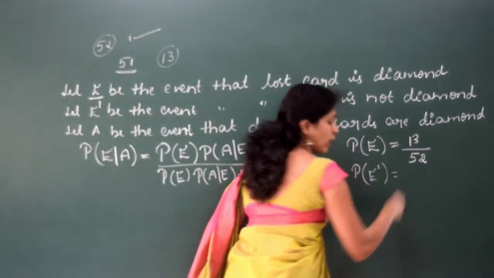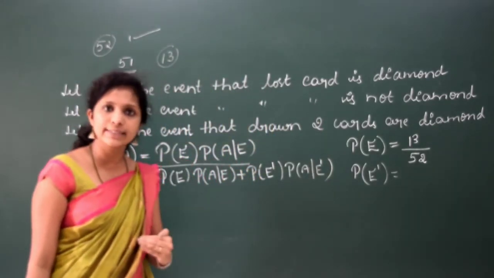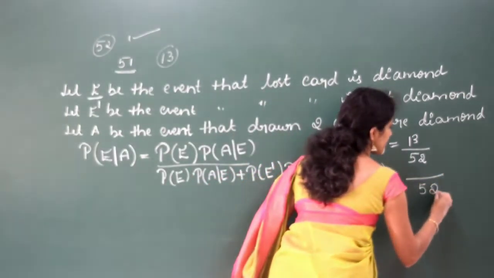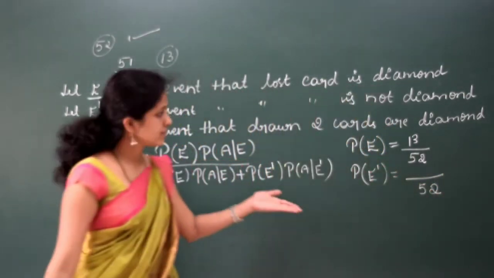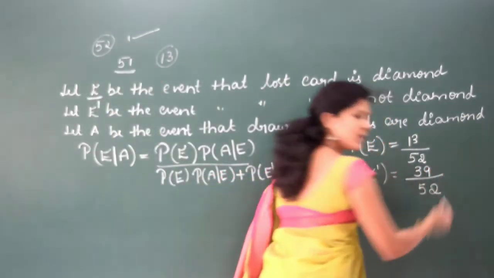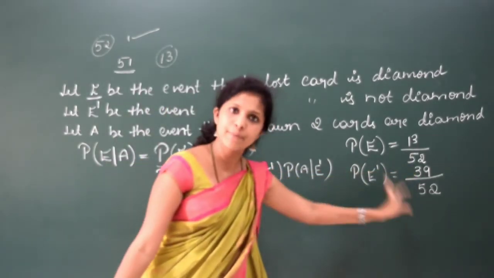That is, the lost card is not a diamond. So you have to remove all the 13 diamonds, right? Here the total number is 52. If you remove 13 cards, it will be 39, 13 into 3. So P of E dash is equal to 39 divided by 52. Is it clear?